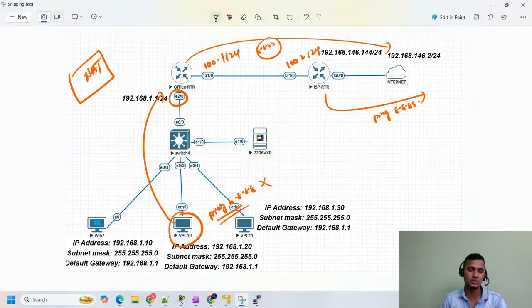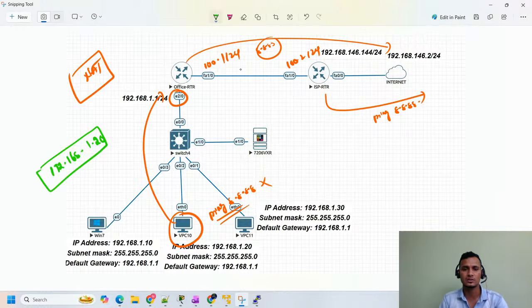This is your private IP address. 192.168.1.20 is your private IP address that will not be able to route over the internet. So this WAN side is not going to route it. So what you need to do is perform the NATing. In our example, we have three different types of NAT: static NAT, dynamic NAT, and PAT. So we'll do the NATing now.